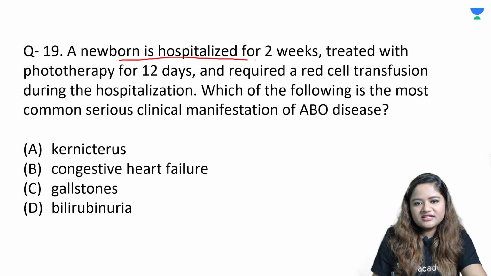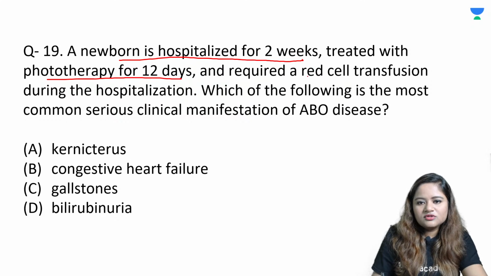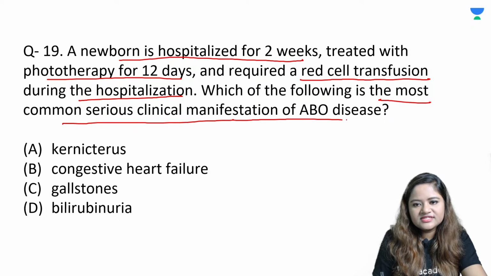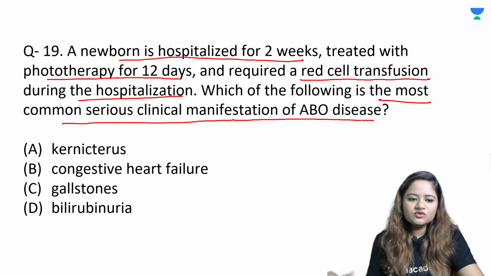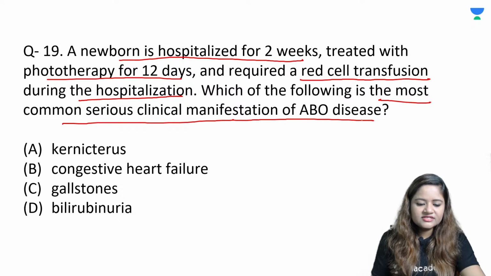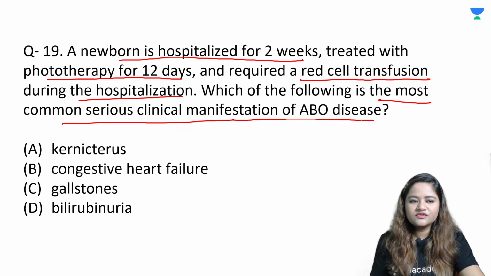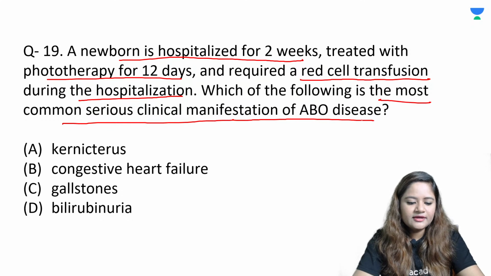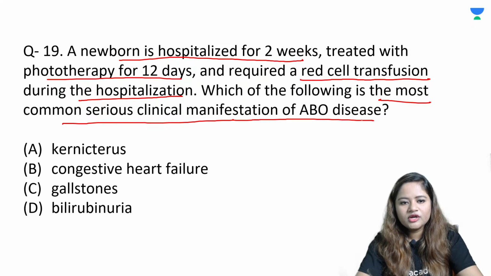A newborn is hospitalized for 2 weeks and is treated with phototherapy for 12 days, and also required a red cell transfusion during the hospitalization. Which of the following is the most common serious clinical manifestation of this ABO disease? So, which is the most common serious manifestation that can occur because of this ABO disease in the newborn? That is, your ABO incompatibility can lead to which of these following serious manifestations?